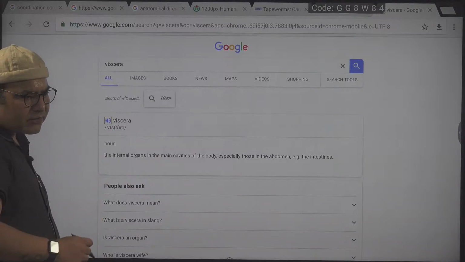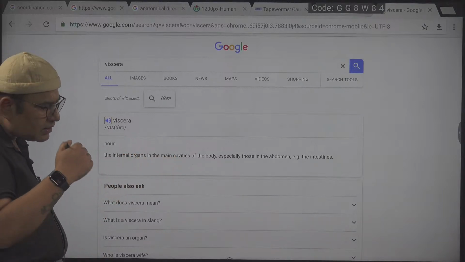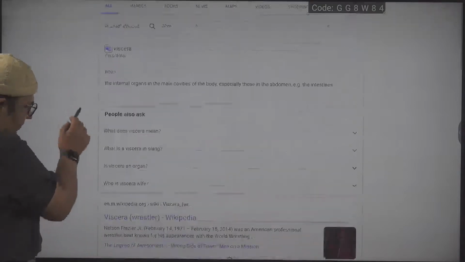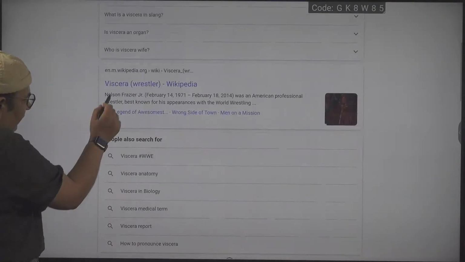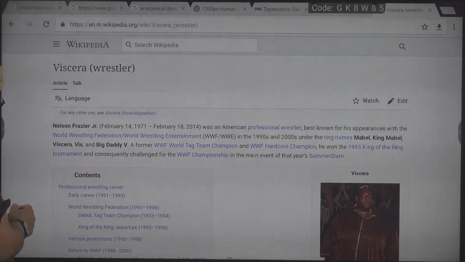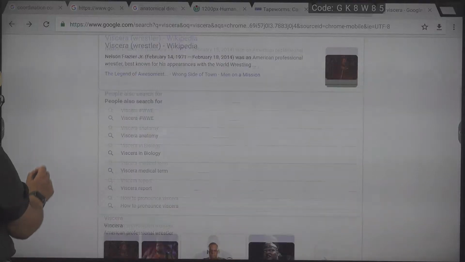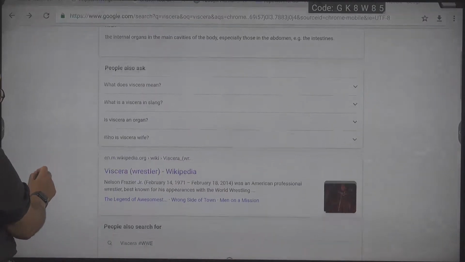The Americans pronounce it differently from how we Indians do. That is a pronunciation difference. Now let us take it: viscera, not wrestler, not wrestling. We want to know the meaning of it in terms of anatomy.